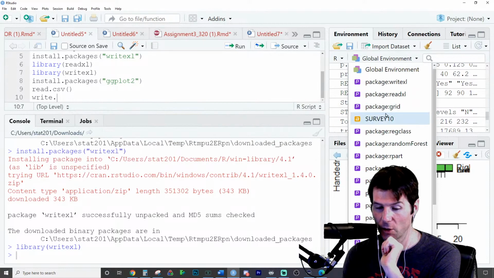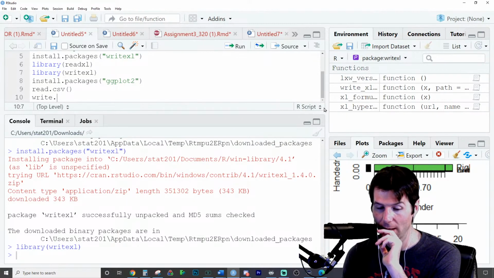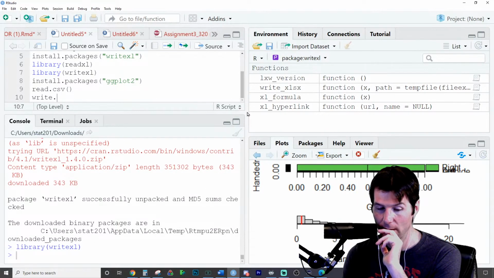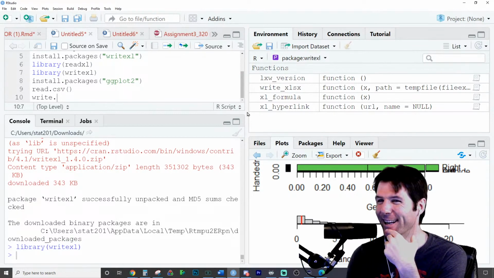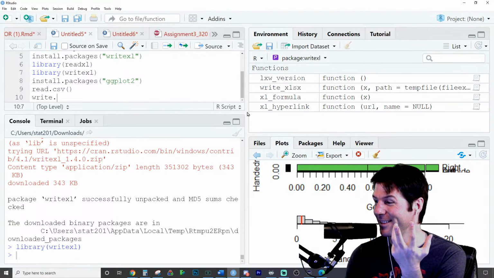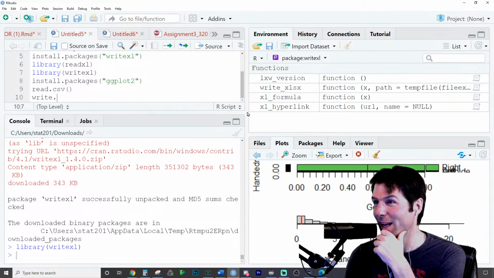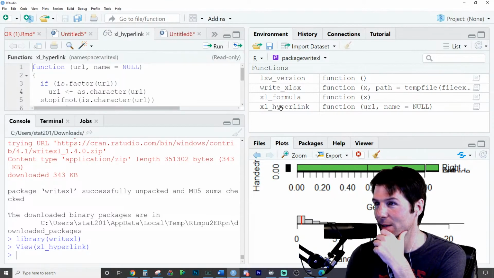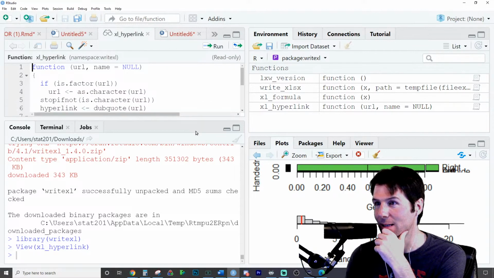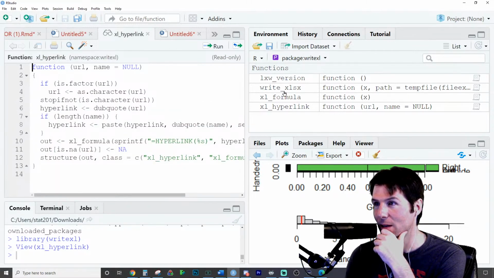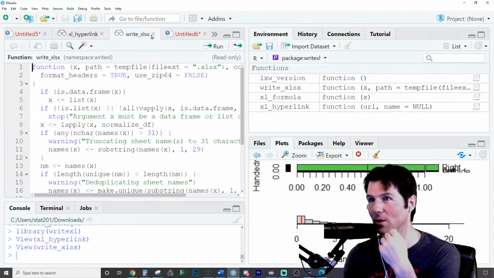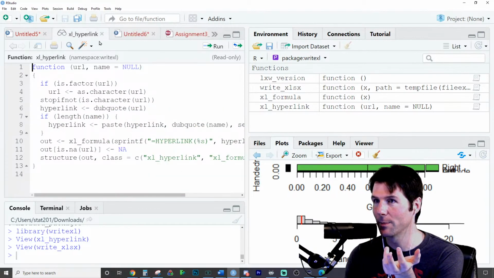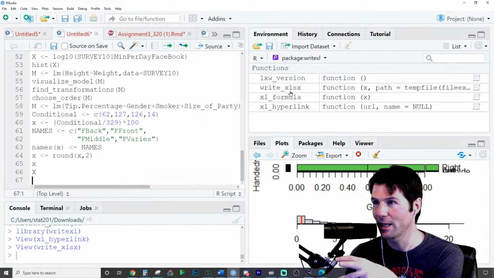You can always look over here at your packages to see what you got. I mean, it really only has the function XLW version. Yeah, I know. Write Excel. That's what it is. And so Excel hyperlink. Can I click on that and then look? See, it's nice. They show you what the function is. Write Excel. So there's the Write Excel function right there. So you can take a look at the functions and see what's going on with them. But yeah, write underscore XLSX.